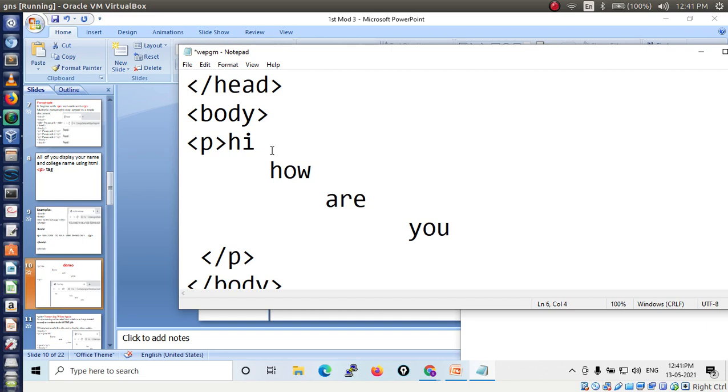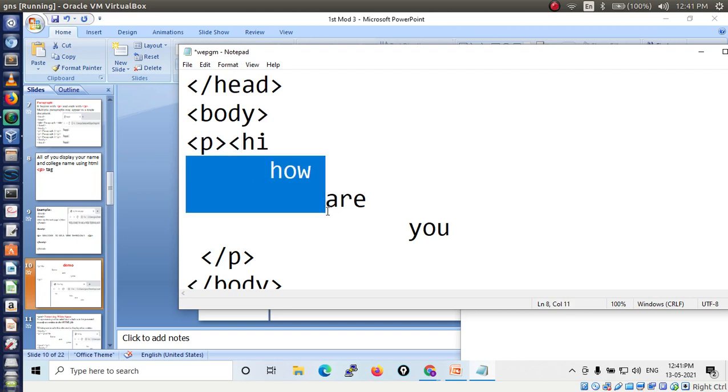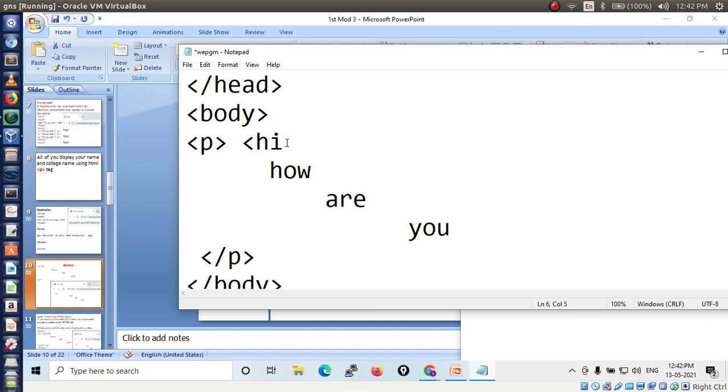Pre tag. So the p tag is used to display the content. The pre tag means it preserves the white space. Preserving the white space means whatever spaces you give here, it will preserve and print as it is. To print as it is, you have to use the pre tag. Here I am using the pre tag. This pre tag is opened. Now I have to close this pre tag before the /p tag. Here I have to close the pre tag.